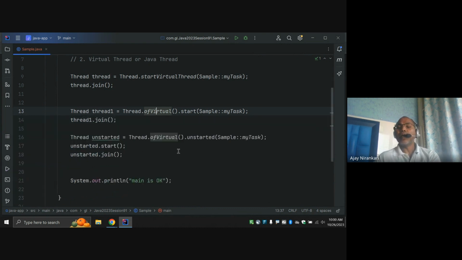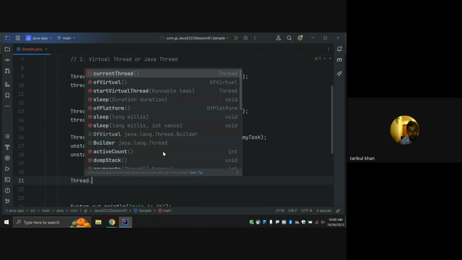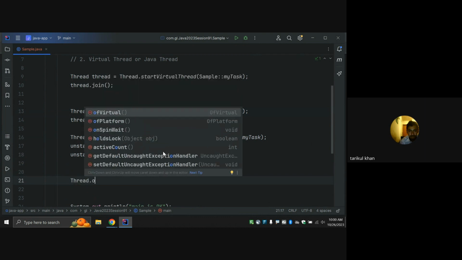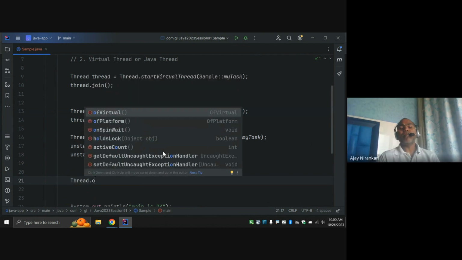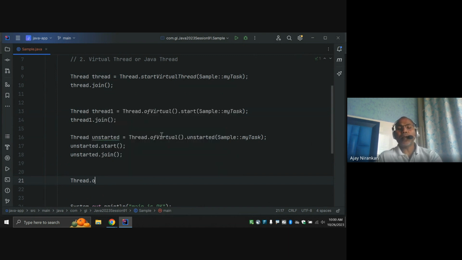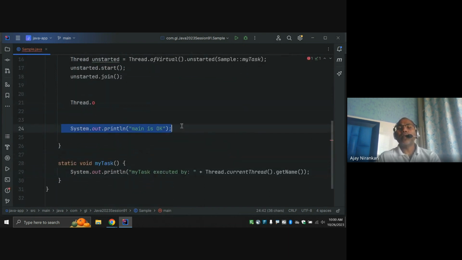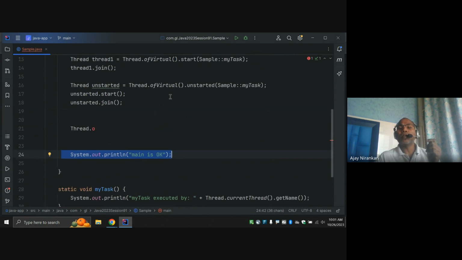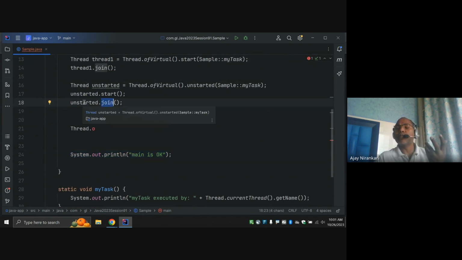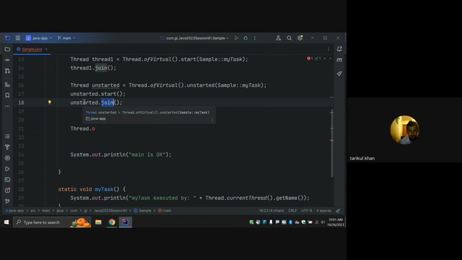So we need to start first and then join. Yes, whenever a thread starts, the purpose is that the main application will not close until this is completed, right? So I'm just joining this thread until it completes the job.